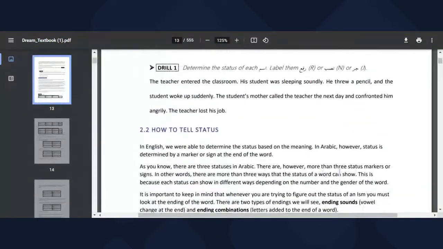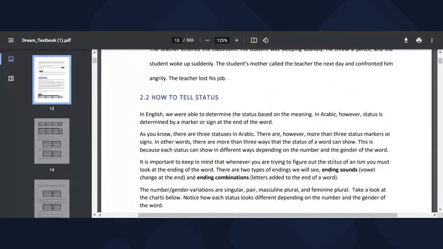So how to tell status. Now, in our previous discussion, we've talked about the major thing that we must take note of: before we can tell status, you must know that there are two types of endings. We have ending sounds and ending combinations. Ending sounds mean vowels.